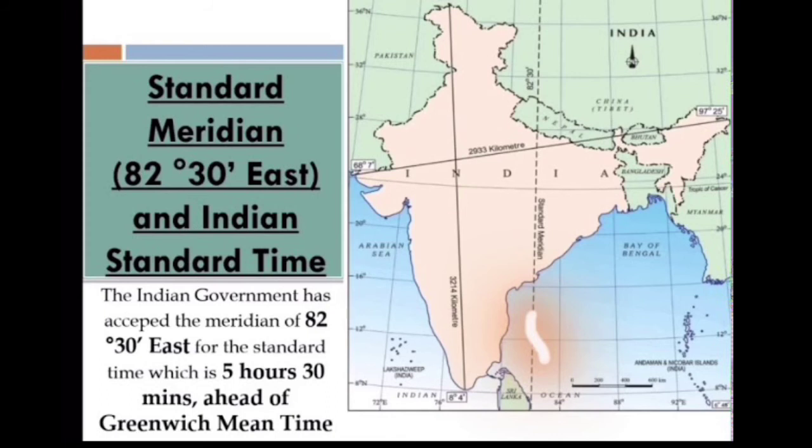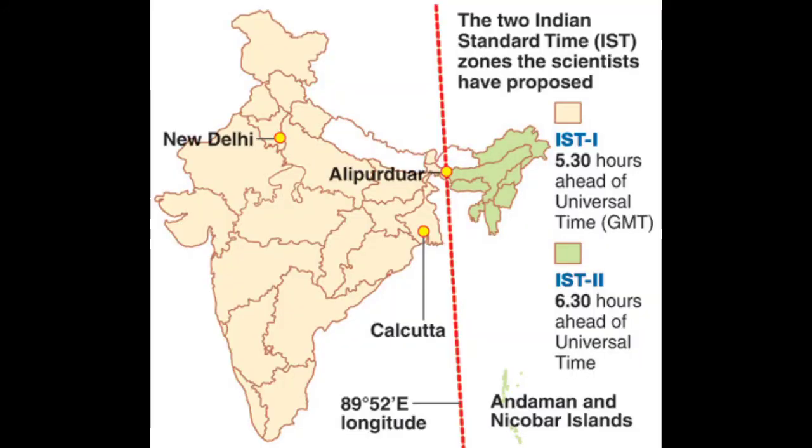In India, 82.5 degree east longitude is considered as the standard meridian of the country. It passes through Allahabad of Uttar Pradesh. The time based on this meridian is called the Indian Standard Time, that is IST. It is 5 hours and 30 minutes ahead of Greenwich Mean Time.